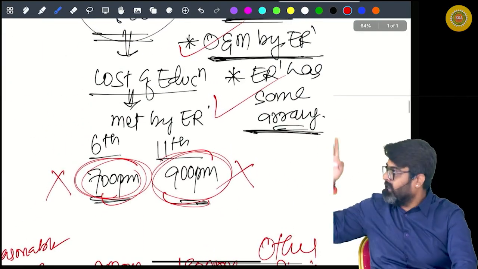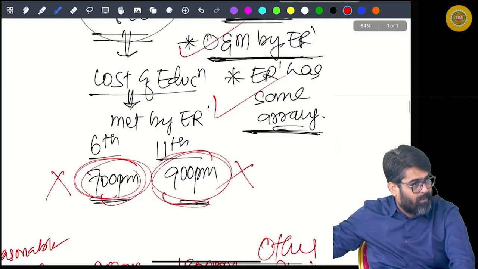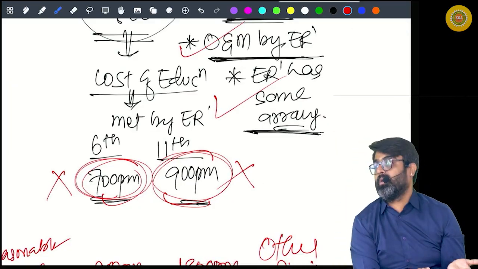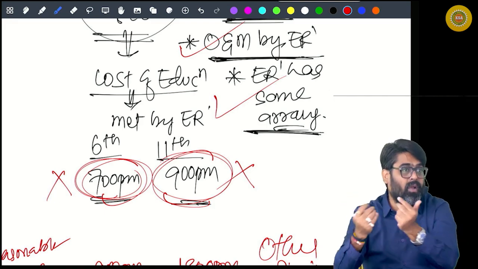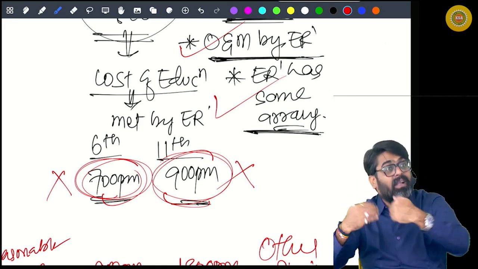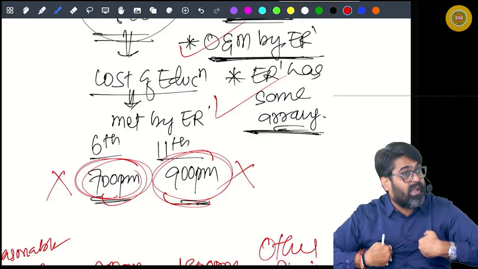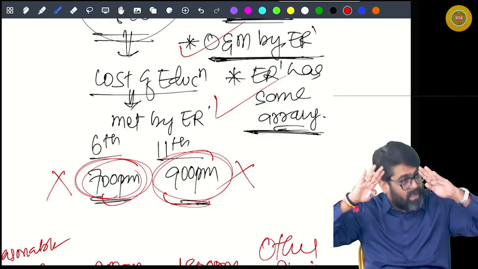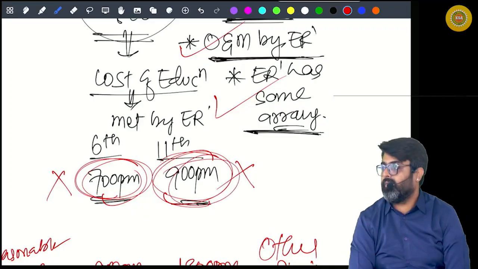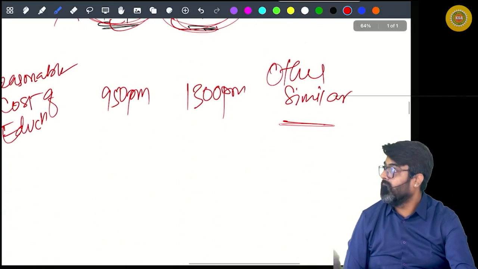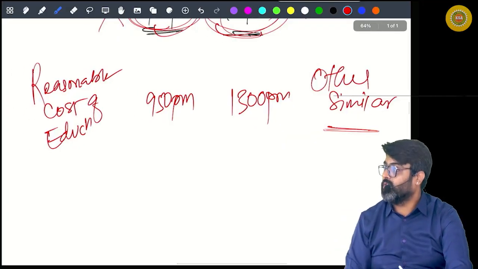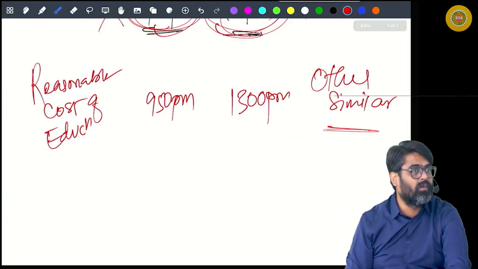Because the amount spent in the employer's school, or the school where the employer has some arrangement, will be very less, a discounted amount. This cannot be taken as your benefit. The benefit is whatever you save. This is the reasonable cost of education.